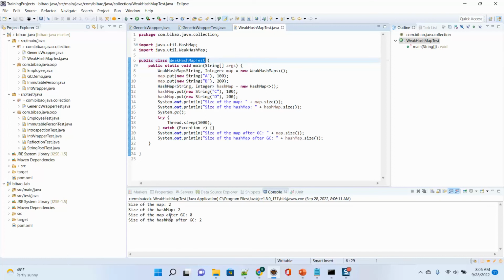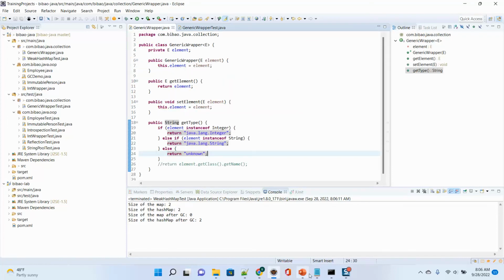Now after garbage collection, the WeakHashMap size is 0. So all the key-value pairs are gone because it's weakly referenced. And the HashMap size is still 2. It's not garbage collected because this is a strong reference. I just want to use this example to prove what happens to the weak reference and what happens to the strong reference.